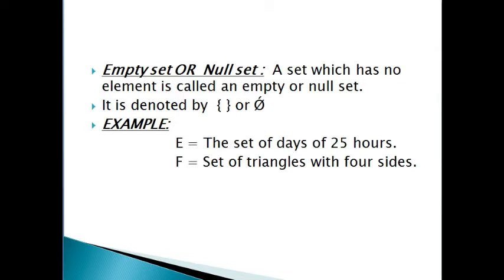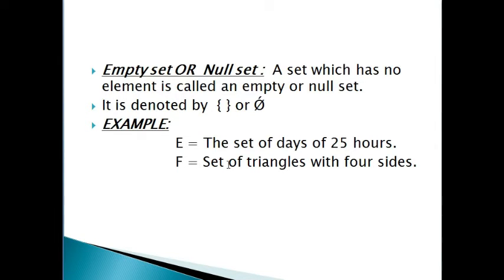Empty set or null set. A set which has no element is called an empty or null set. It is denoted by this symbol. A set without any element is called empty set.